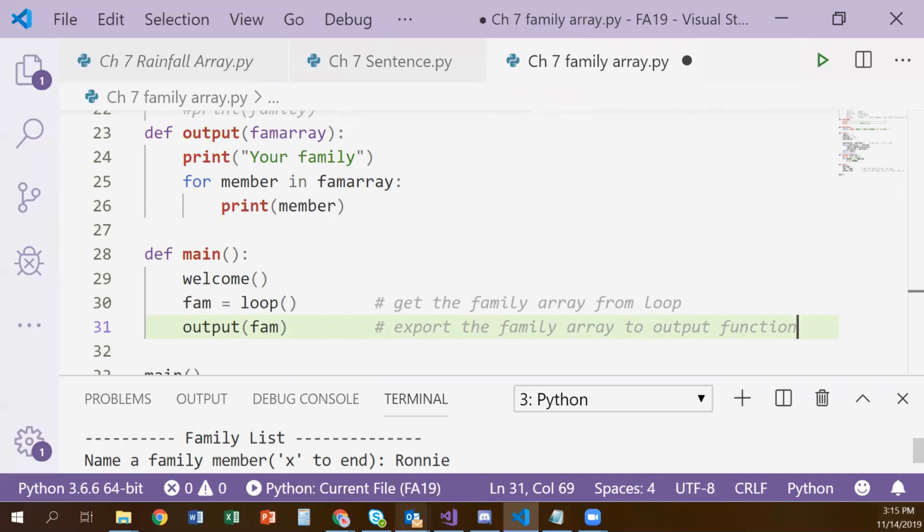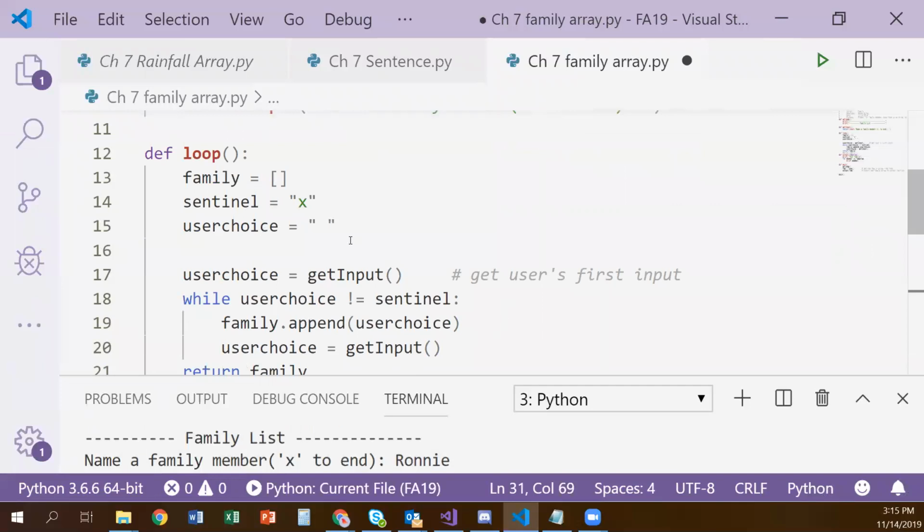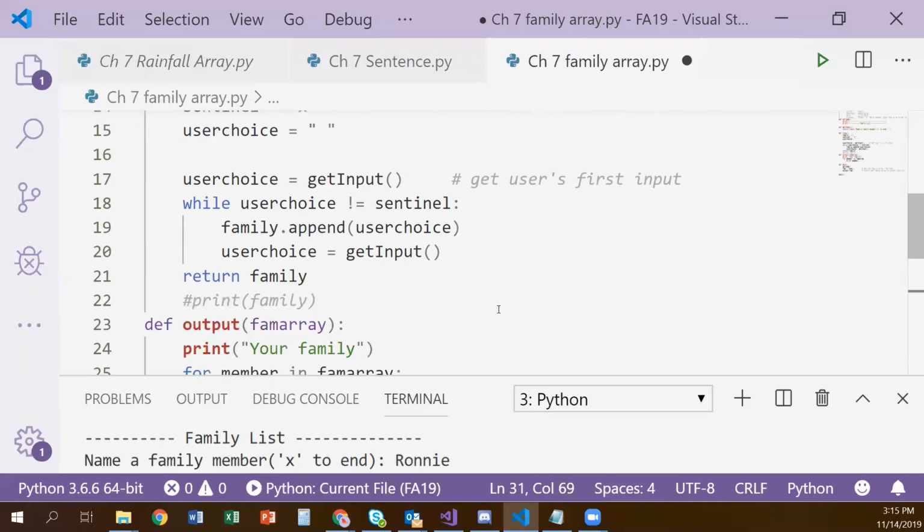Now let's see if it'll work. We should be good. So our main is going to start. We're going to run our welcome function that's just going to print out those welcome messages. Then we're going to go into our loop. In our loop, we're going to keep asking for family members until they type in the X, the sentinel value. And then we're going to return that whole list of family members to our main.